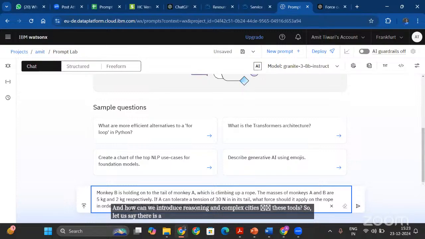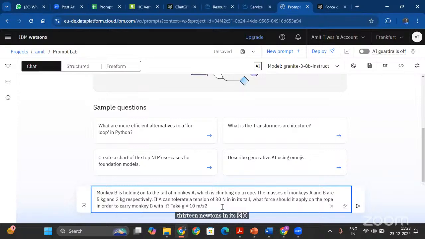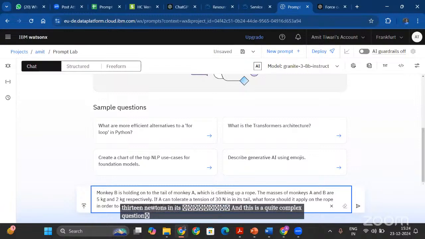So let's say there is a question like this. Monkey B is holding on to the tail of monkey A, which is climbing up a rope, and the masses of monkey A and B are 5 kg and 2 kg. If A can tolerate a tension of 13 newtons in its tail, what force should it apply on the rope in order to carry monkey B with it? Take g as 10 meters per second squared. This is quite complex and has nothing to do with the AI that we are learning. You may have heard of it, as it is a part of many memes circulating about H.C. Verma questions. The monkey one is one of the most popular.